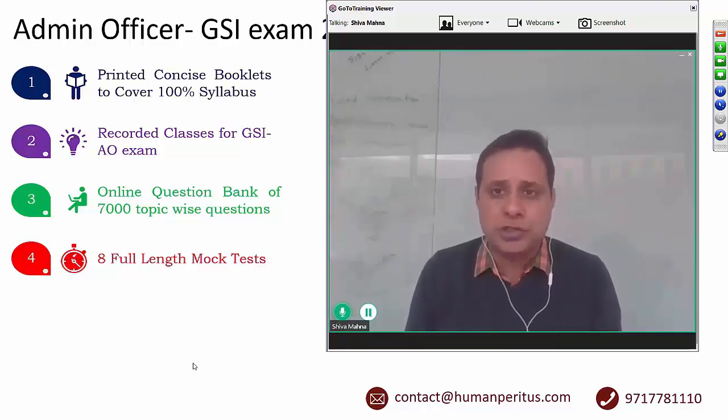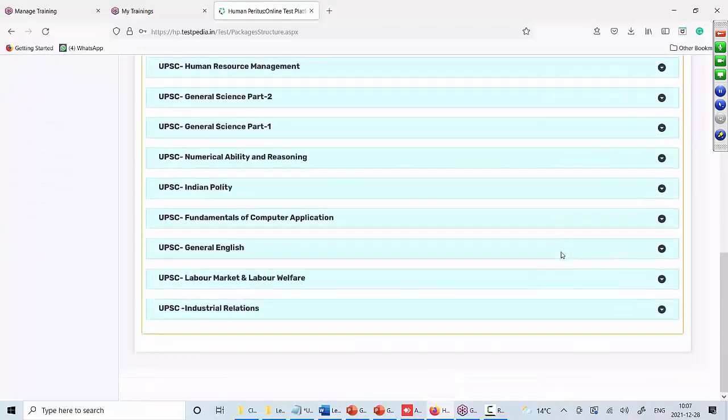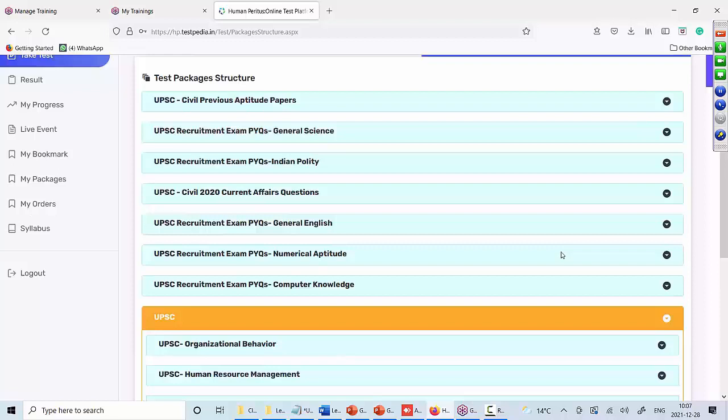Component number 3, next, will give you access to an online question bank of more than 7,000 questions. Let me show you how it looks. Once you log in with username and password, this is how it looks. There are 3 important points about this online question bank. Number 1, this question bank includes all previous year papers of various recruitment exams of UPSC like Admin Officer, ALC, APFC, EPFO, ESIC, etc. Plus, we have also made available other UPSC exams like NDA, CDS, Civil Services Prelims, etc. Plus, there are new questions by our team.